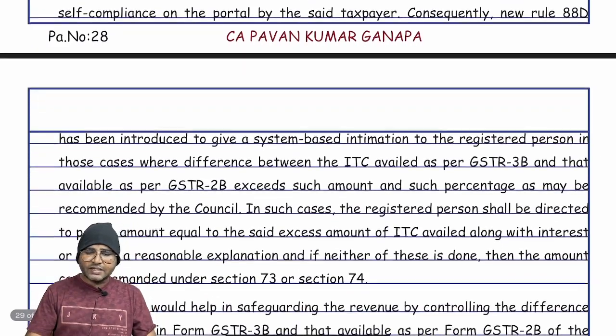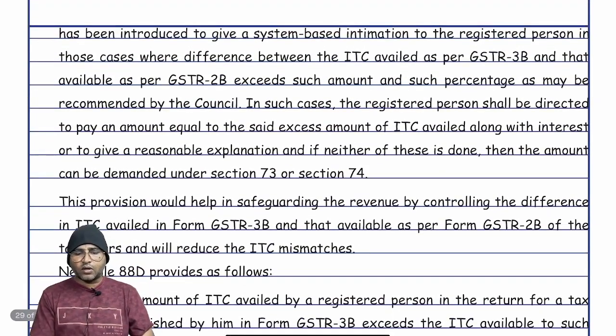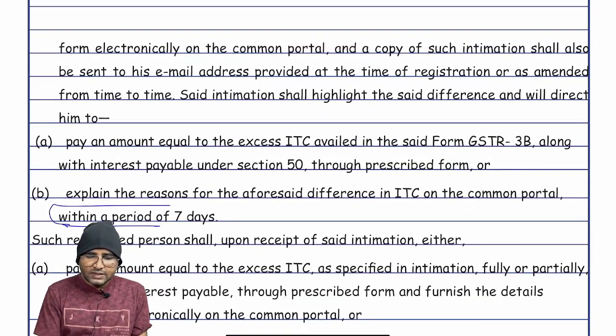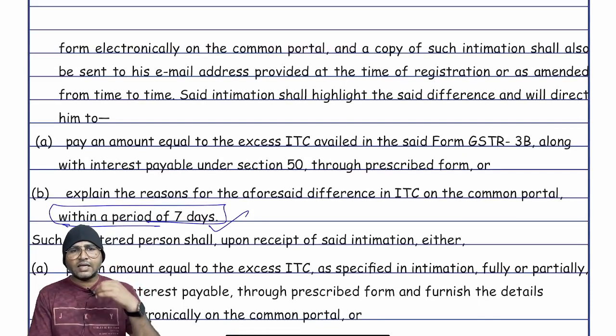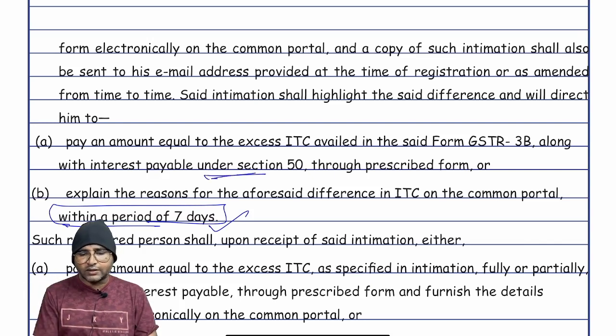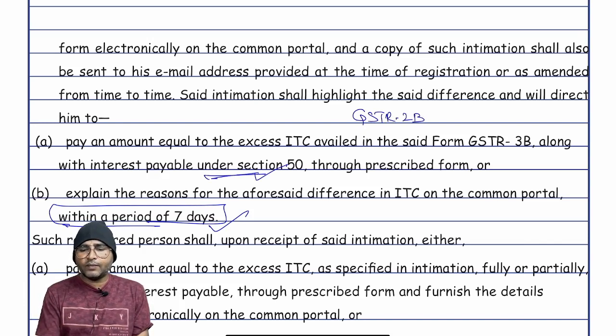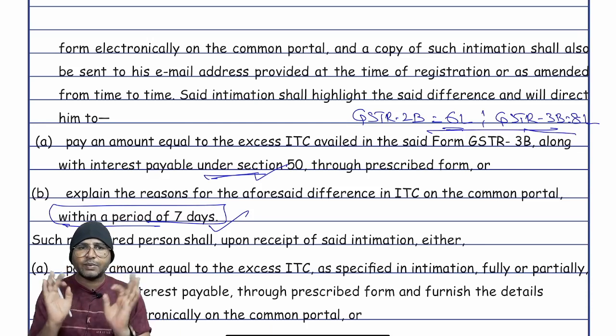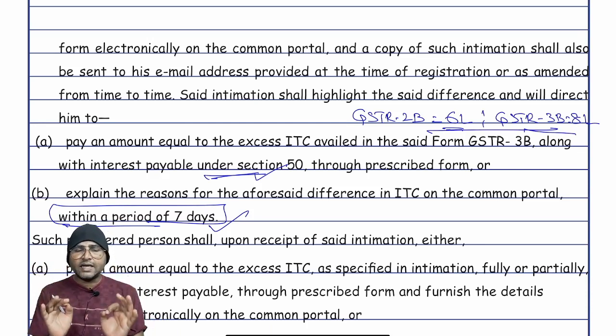Now when such notice has been received by the registered person, he has to respond within a period of 7 days. Otherwise, if there is any deviation, accept the liability and discharge such excess tax liability along with the interest. Suppose as per GSTR 2B, let us assume, you are eligible to claim ITC of 6 lakhs. But as per GSTR 3B, you availed excess credit of 8 lakhs. Now, such deviation has been analyzed by the system and a notice has been sent to you through mail.